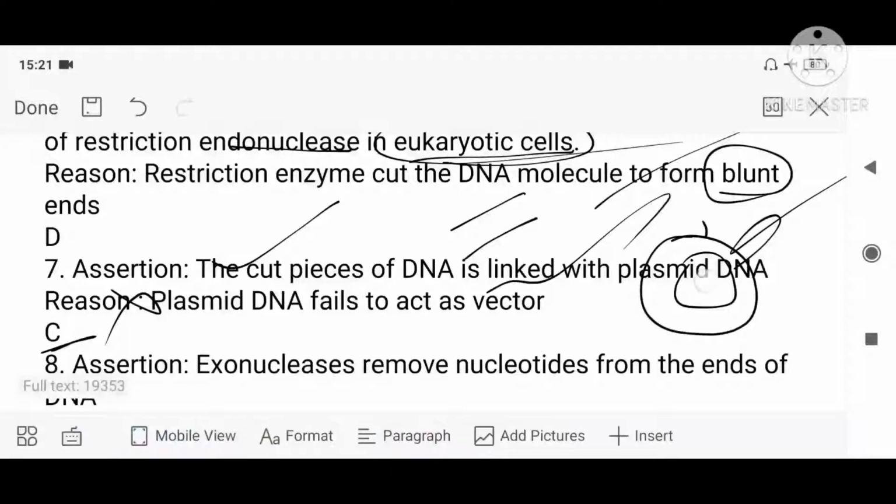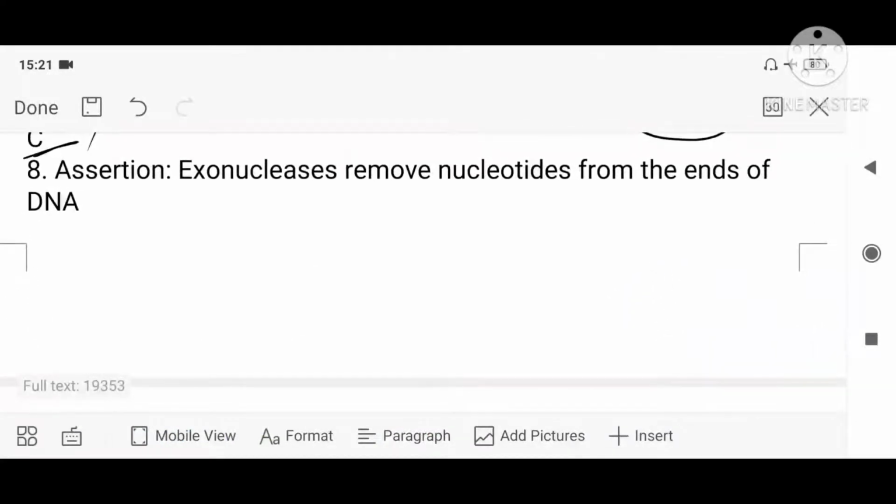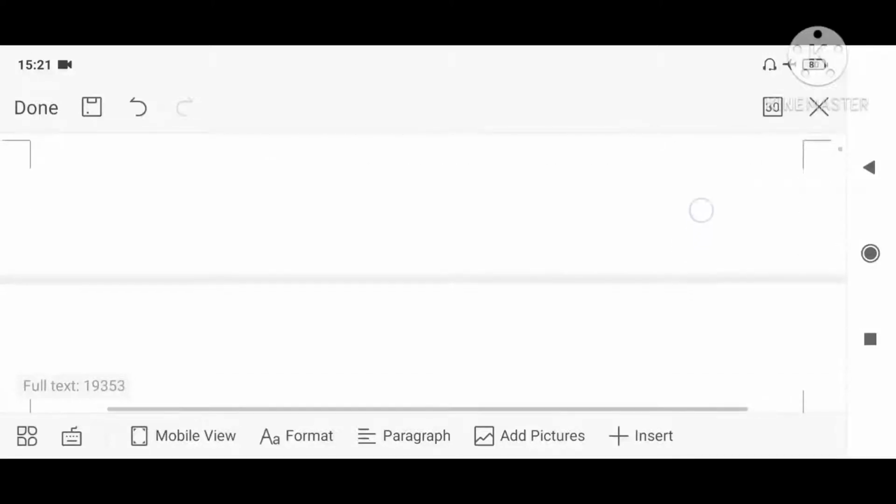Okay. Next, moving on to the next question. Exonuclease removes nucleotides from the ends of the DNA. Correct. Exonuclease is removing from the ends. We have learned two classes of restriction enzyme. One is exonuclease and another one is endonuclease. Exonuclease removes from the end, and endonuclease makes cuts and makes sticky ends, where they make it in between, isn't it? So at specific locations they are making it.